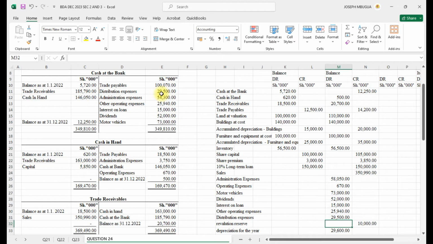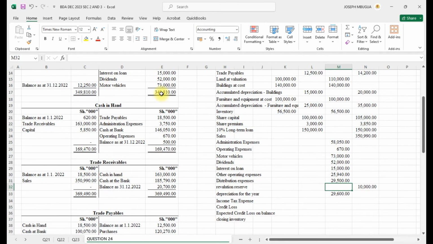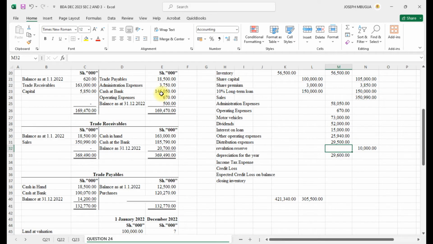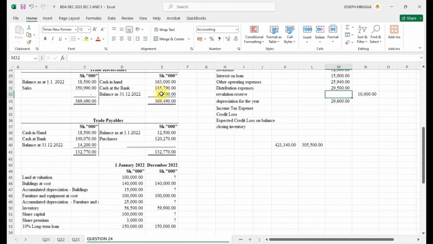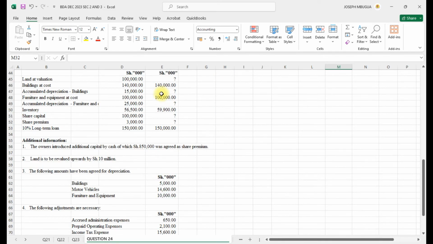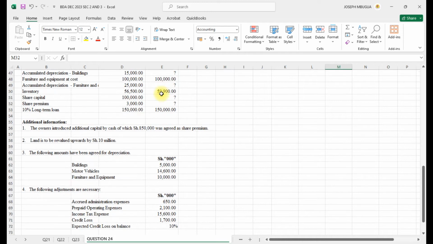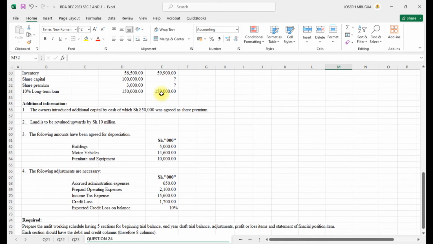Revaluation already has included that depreciation for the year. So the income tax will be under the adjustments. The following adjustments are necessary. That one we shall include under the adjustments, and even the credit loss. Those ones are under the adjustments.